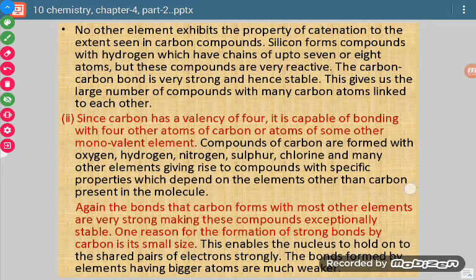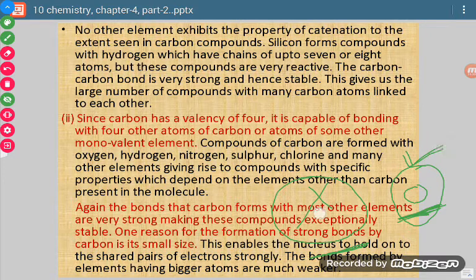Because the size of carbon is small. If we compare molecules formed by a small-sized atom and a bigger-sized atom, then the molecule formed by the small-sized atom will be more stable, and the one formed by the larger-sized atom will be less stable. Why? Because here the nucleus is nearer, so attractive forces will be more, so the bond formed will be stronger.